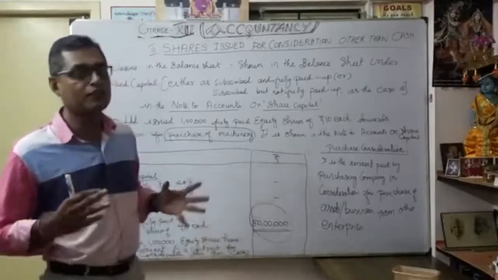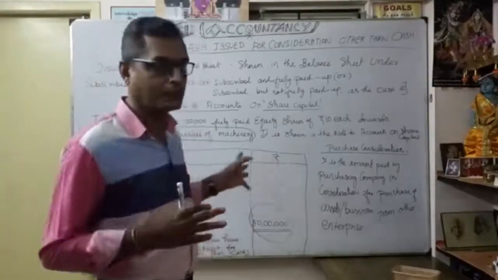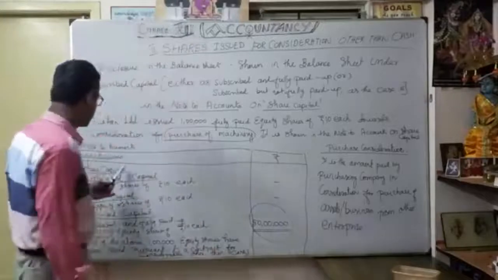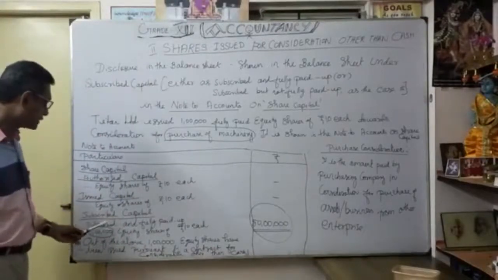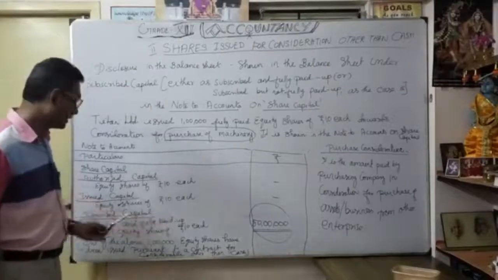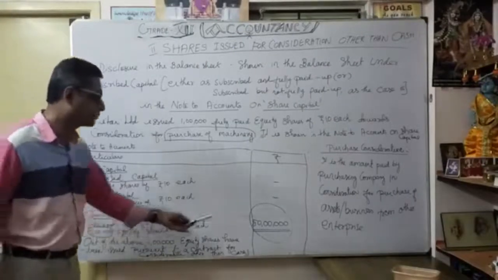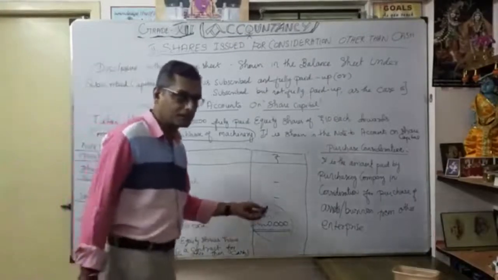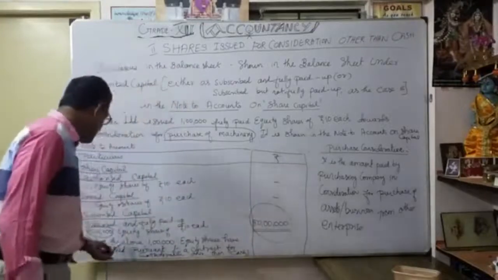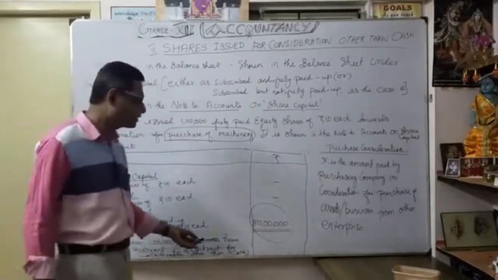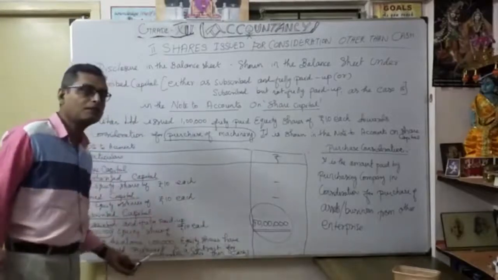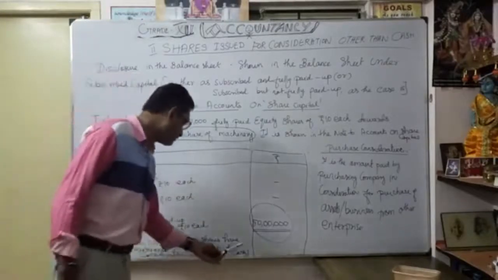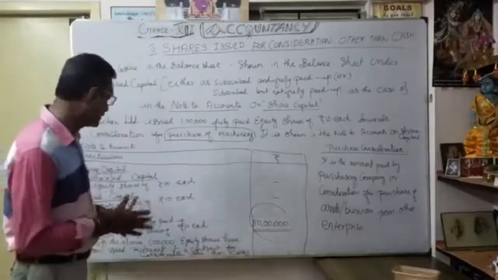So here you can't show asset or cash on the liability side. Under the equity and liability side, under share capital, under the head of subscribed capital, subscribed and fully paid up, whatever number of equity shares you mentioned, 50 lakhs. So out of the above, 1 lakh equity shares have been issued pursuant to a contract for consideration other than cash. You want to mention that wording, very, very important.